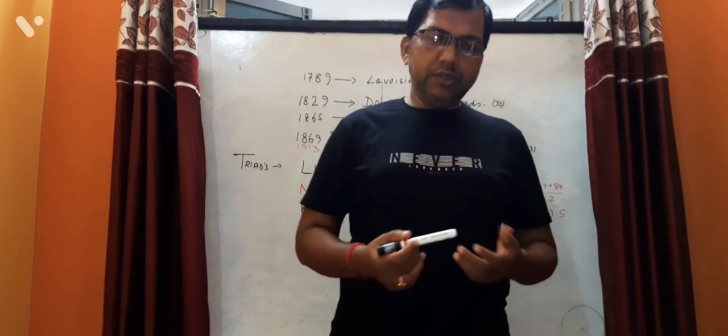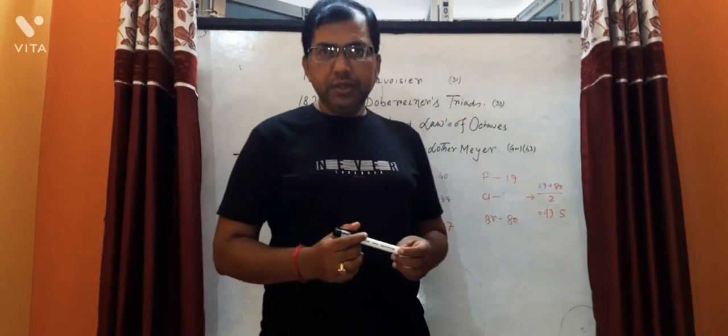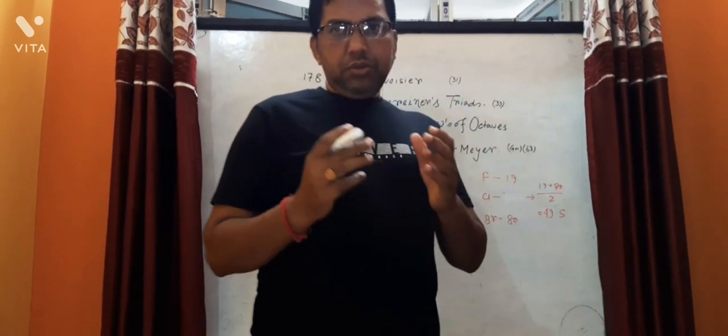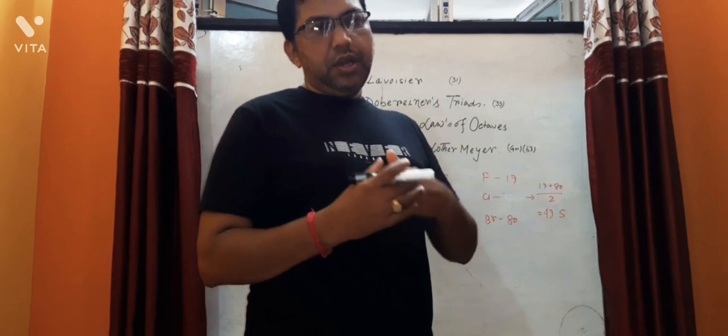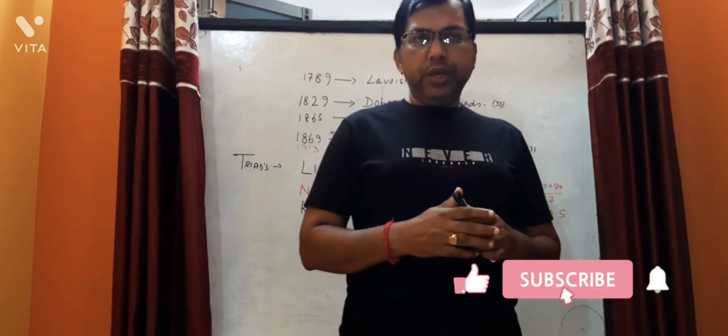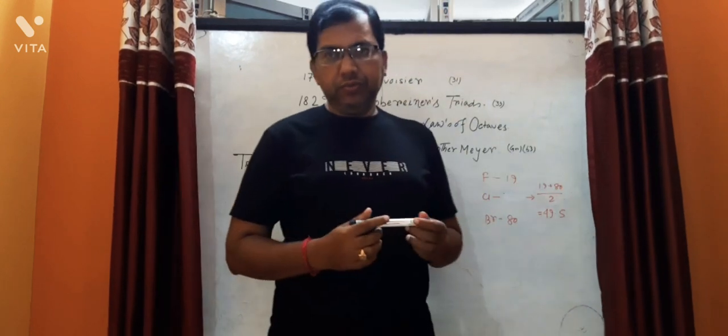Now, at present, 118 elements are known to us. Two more elements are still to be discovered, and we are eagerly waiting for them.